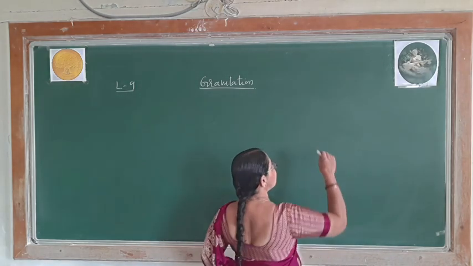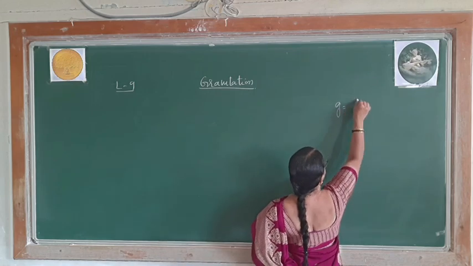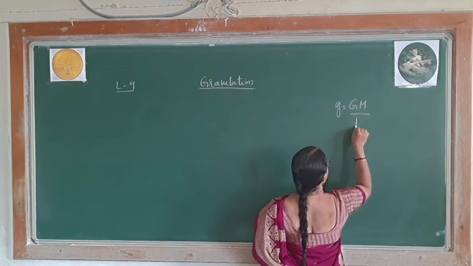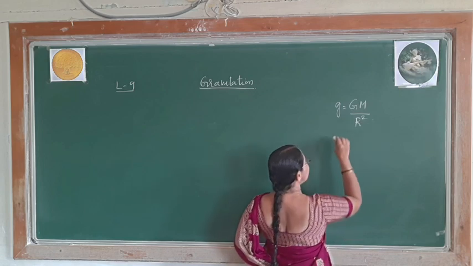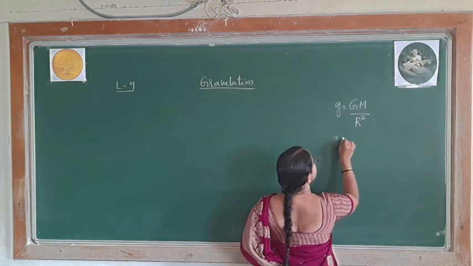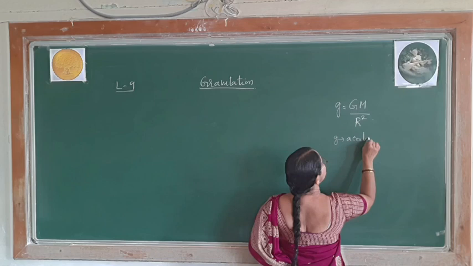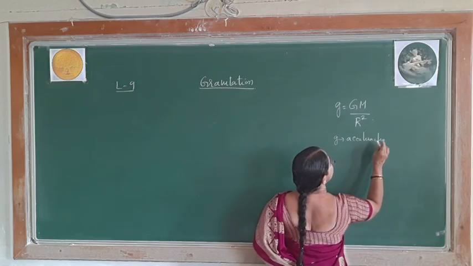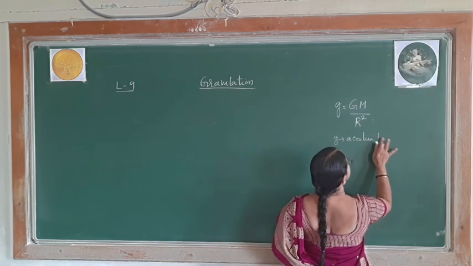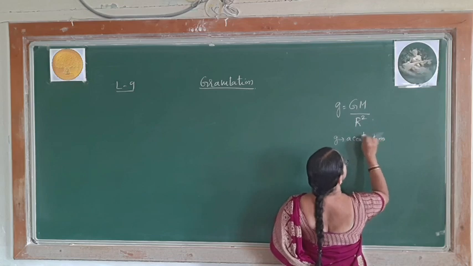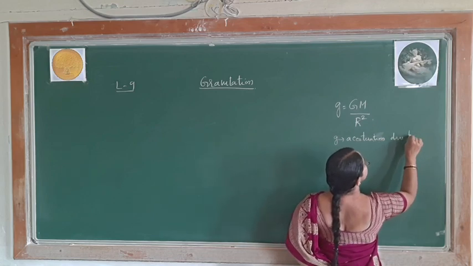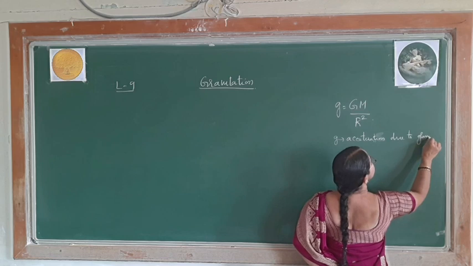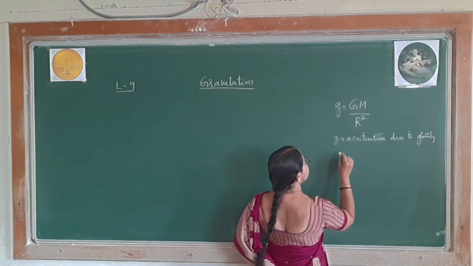where small g is equal to GM by R square. We know this small g is called acceleration due to gravity. And what is capital G?